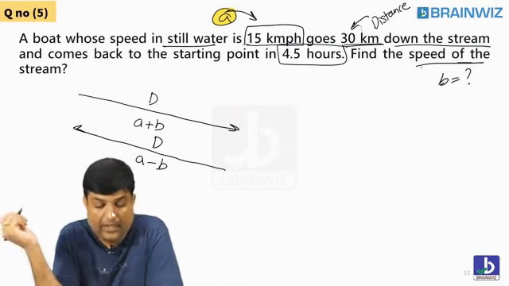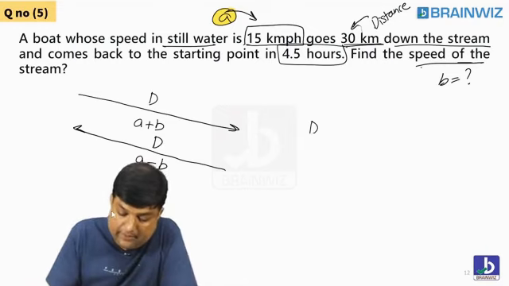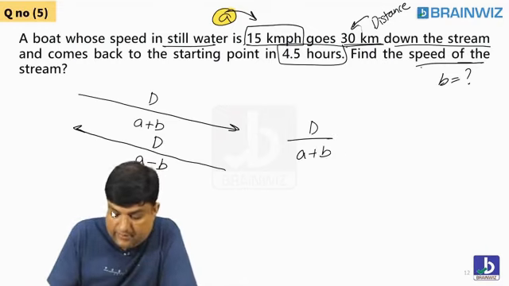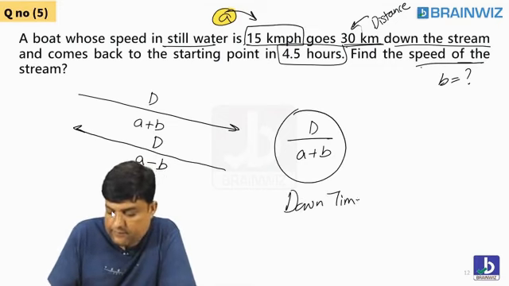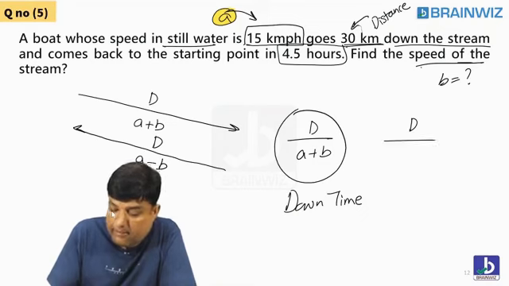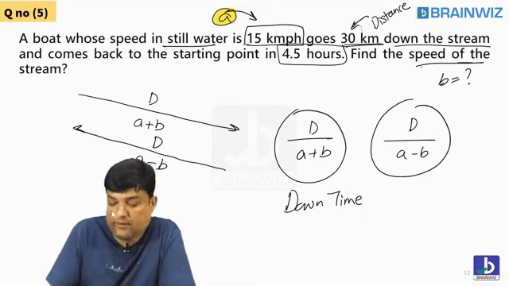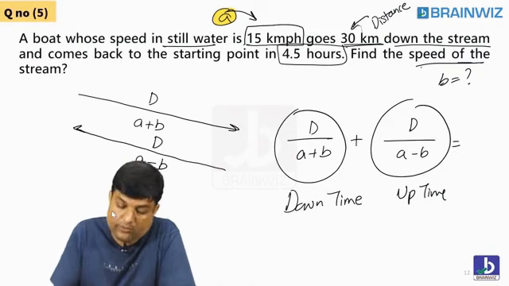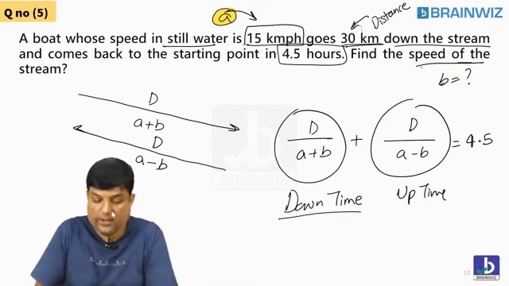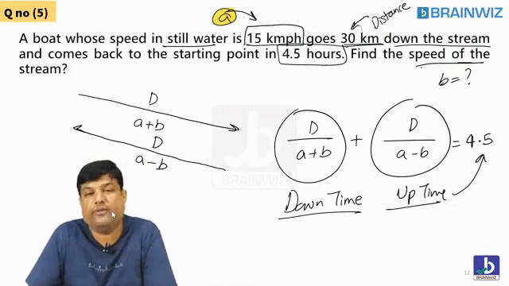Clear? Now, distance by speed, what? Downtime. Same distance by A minus B. This is uptime. That should be equal to 4.5. Who is this 4.5? The total time. Downtime plus uptime, the total time is 4.5.